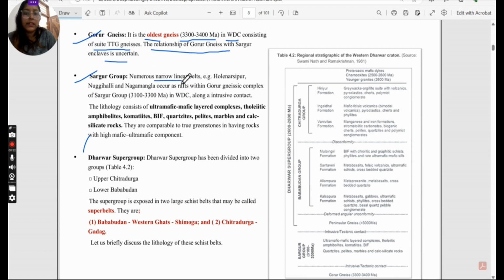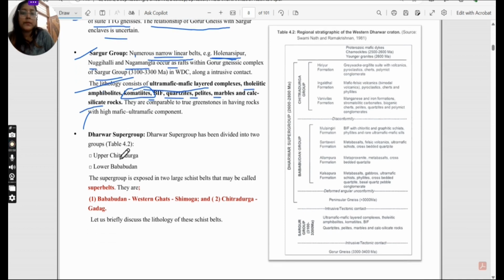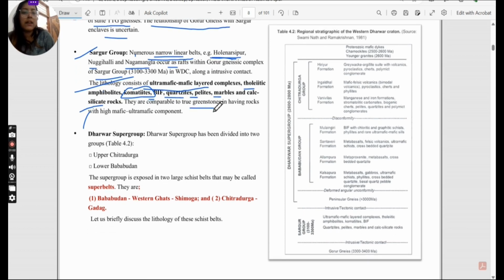Here lie narrow linear belts like Holenarsipur, Nuggihalli, Nagamangala, which occur as rafts within the Gorur gneiss complex along an intrusive contact. The lithology has ultramafic layered complexes, tholeiites, amphibolites, komatiites, very important. You need to write this. BIF, quartzite, phyllite, marbles, and calc-silicate rocks are there.